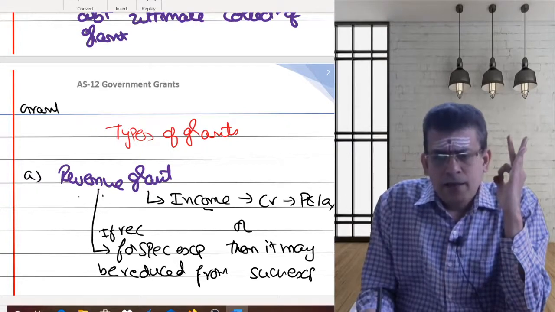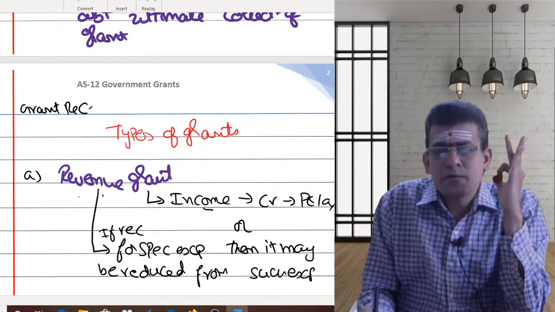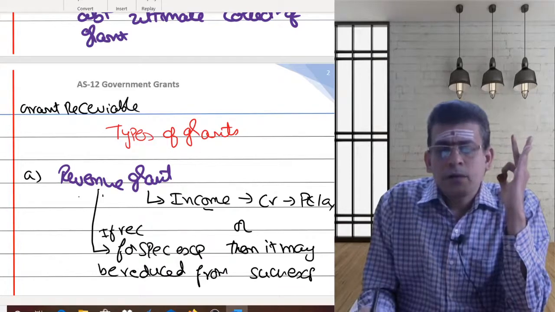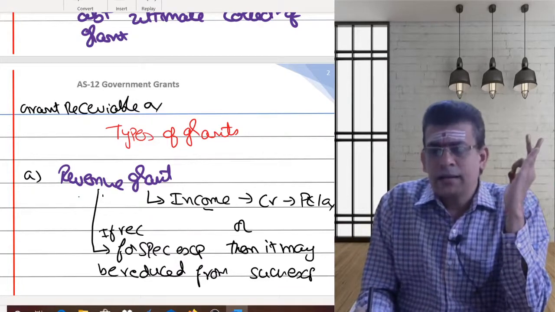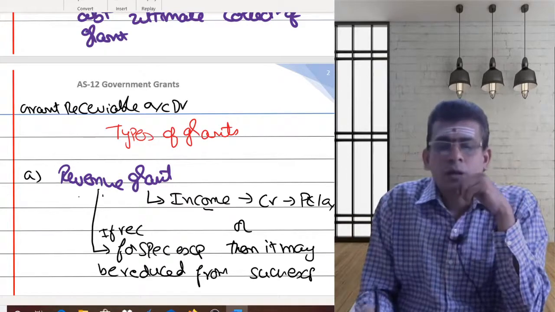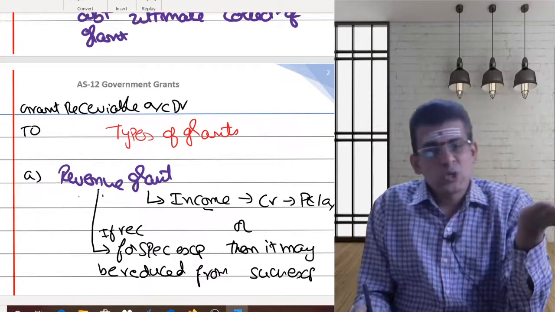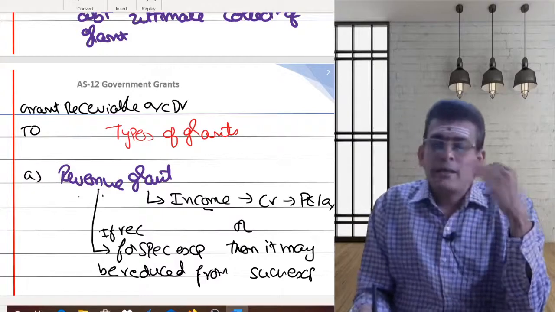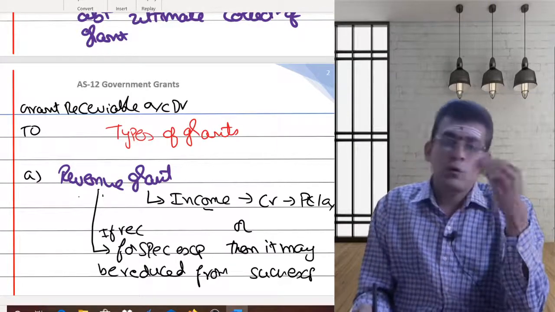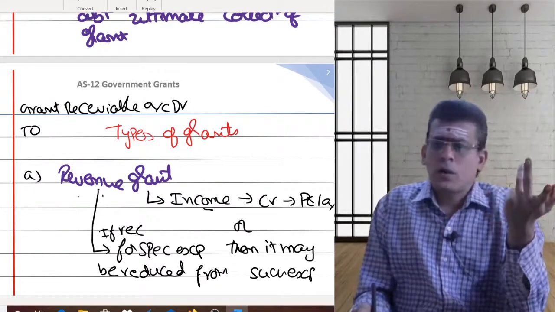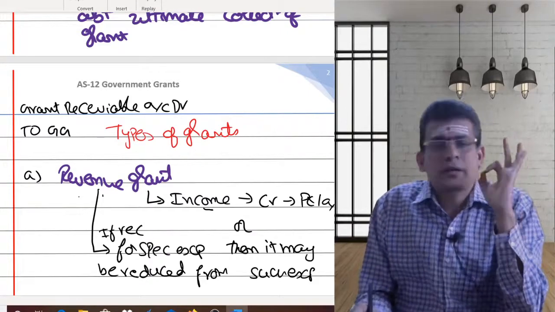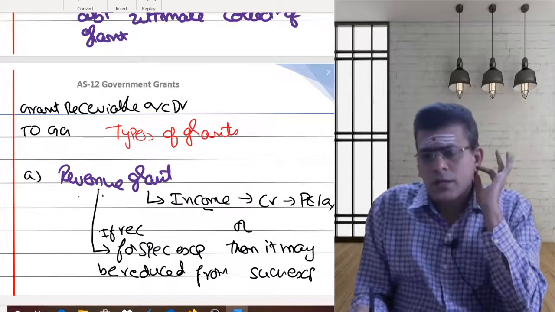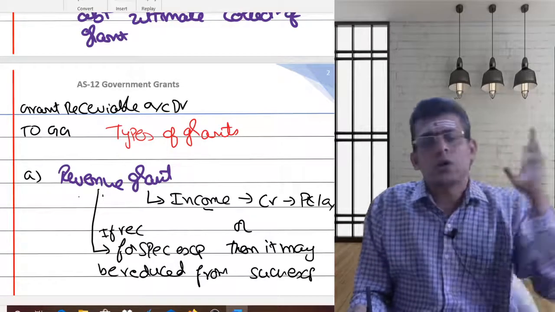Grant receivable, income accrued but not received, is always an asset. So here, I am debiting the grant receivable account, as I need to receive a government grant. That grant could be a revenue grant, a non-monetary grant, or whatever it is. So to simplify, I will call this: grant receivable to government grant.